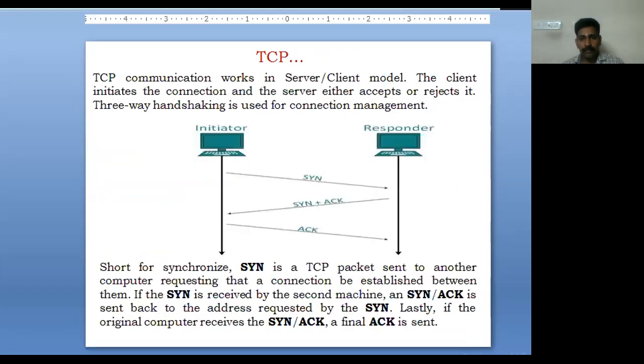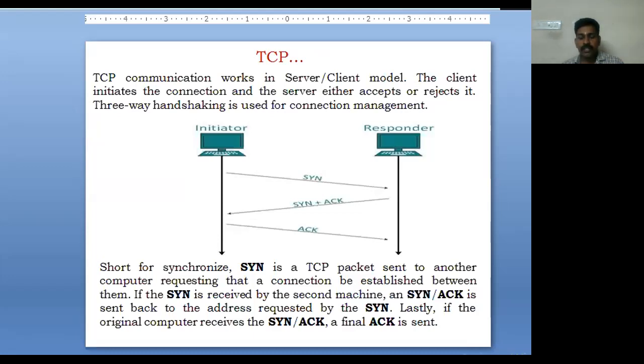So how does it work? Generally, TCP communication works in a three-way handshaking mode, where the client or the responder can accept or reject the connection. For example, if two devices want to communicate, there is the initiator and the responder.